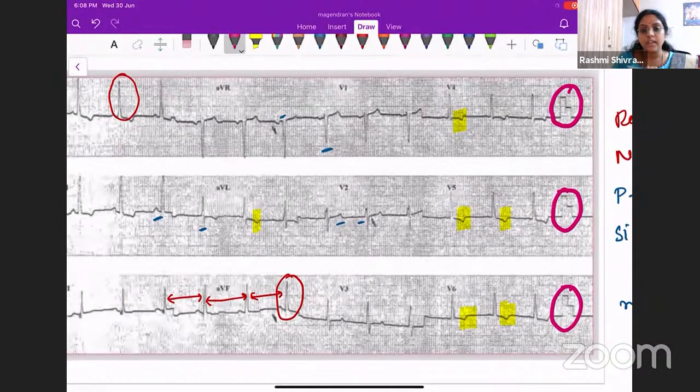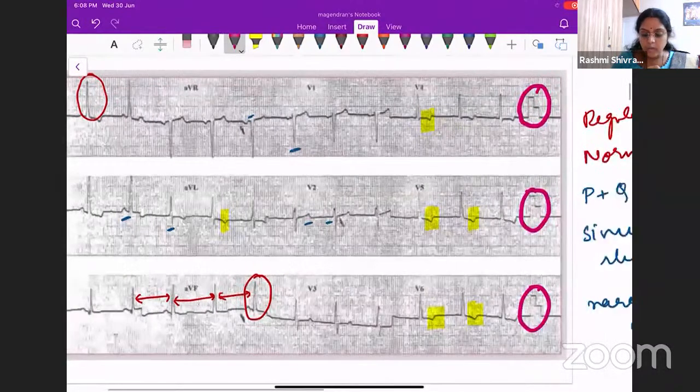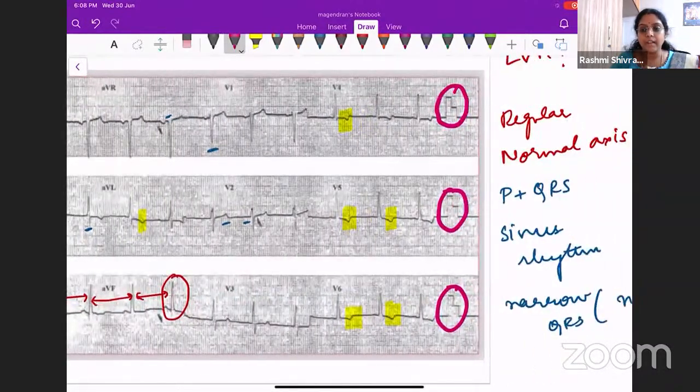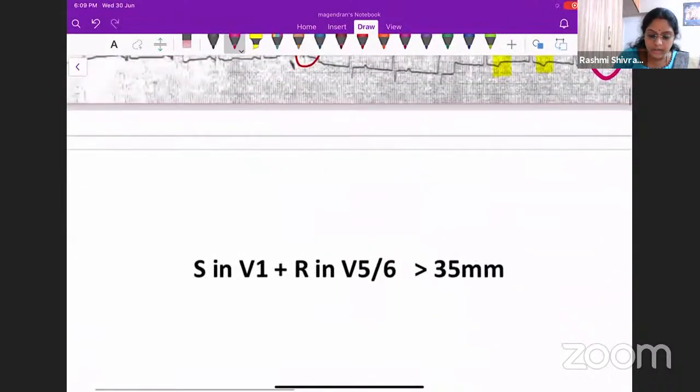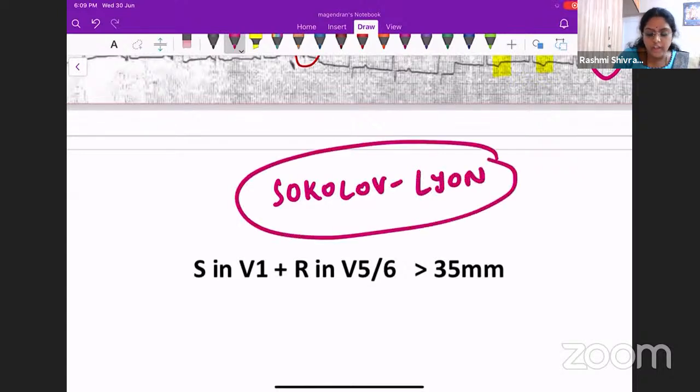So, this patient is actually having a left ventricular hypertrophy because this is a half standard ECG. The limb leads are normally okay, but the chest leads are actually half standard. Okay, so what happens? How will you say that this patient is having a LVH? What is the criteria that you will follow? It is called the Sokolov-Lyon criteria. Okay, Sokolov-Lyon criteria.